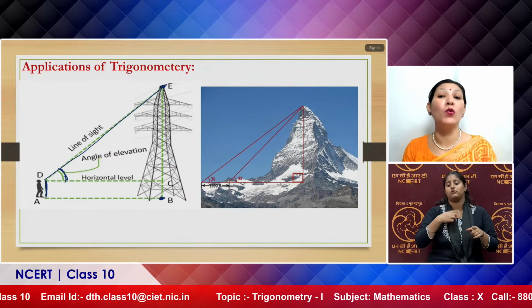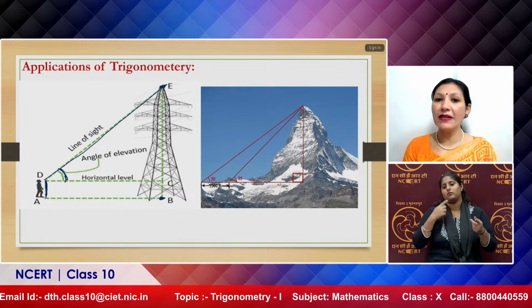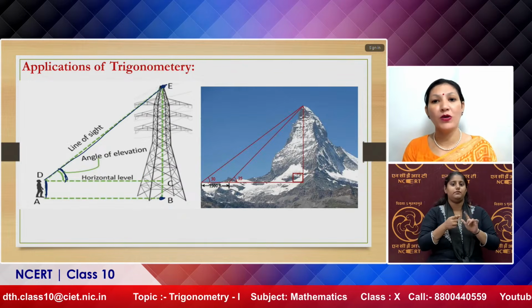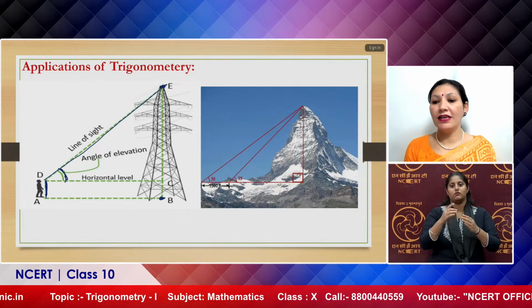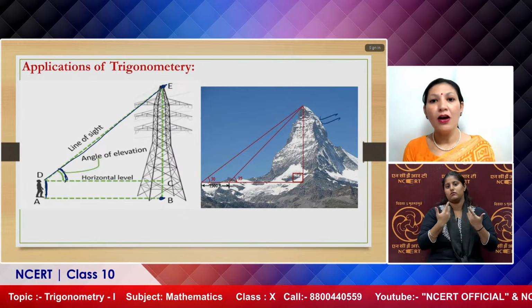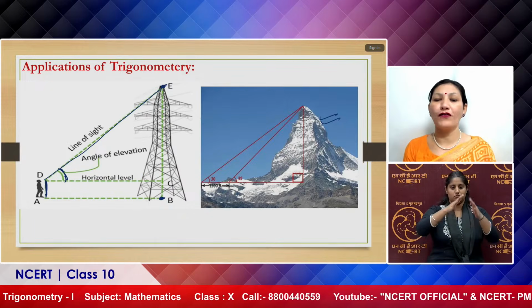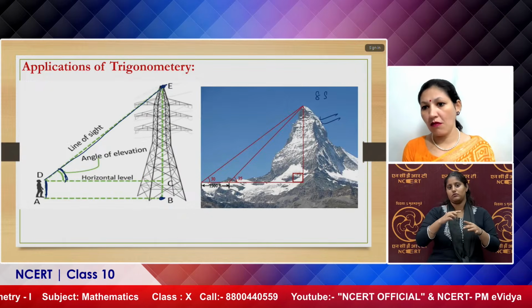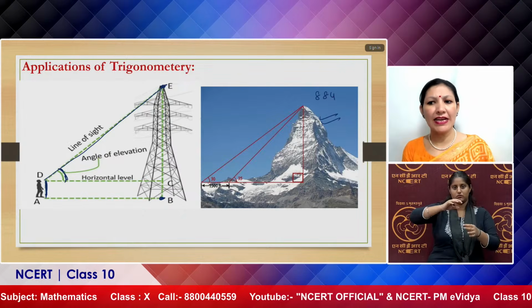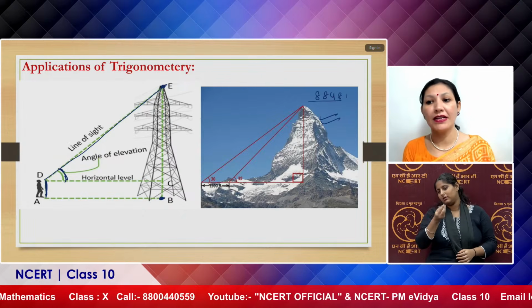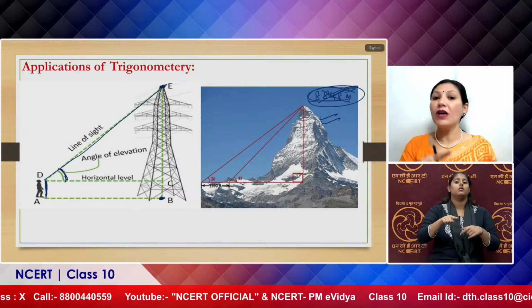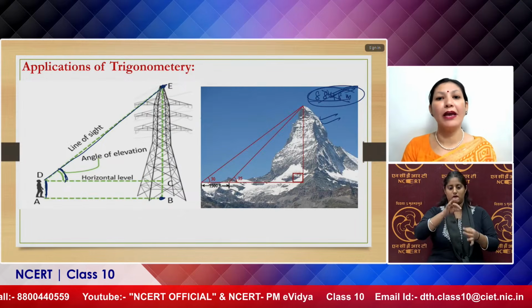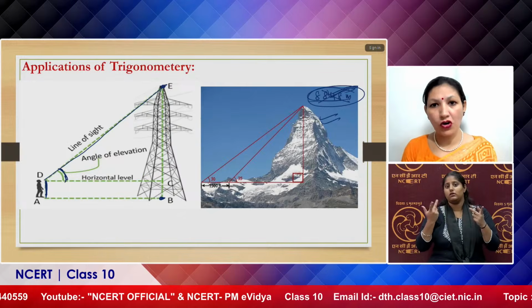And definitely one more concept is there, that is similar triangles, which our viewers have already studied in their class 10. And here we can see that there is a mountain, or we know the height of Mount Everest, that is 8,800 something, I think 48 meters it is. So how do we come to know about this height? We come to know about the height definitely by using the concept of trigonometry.